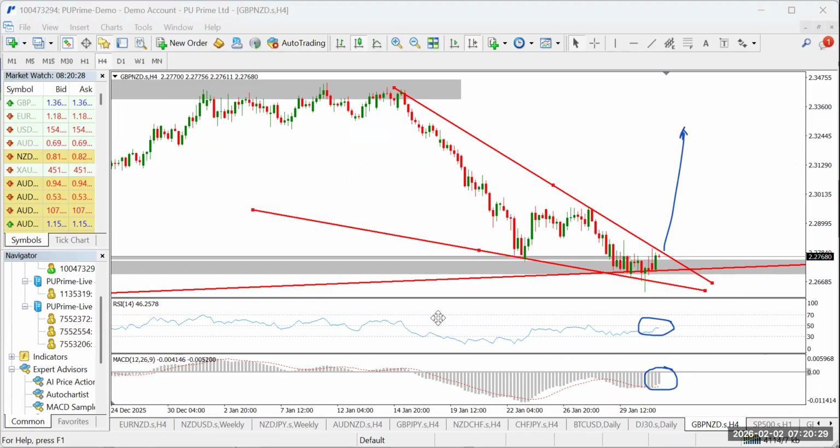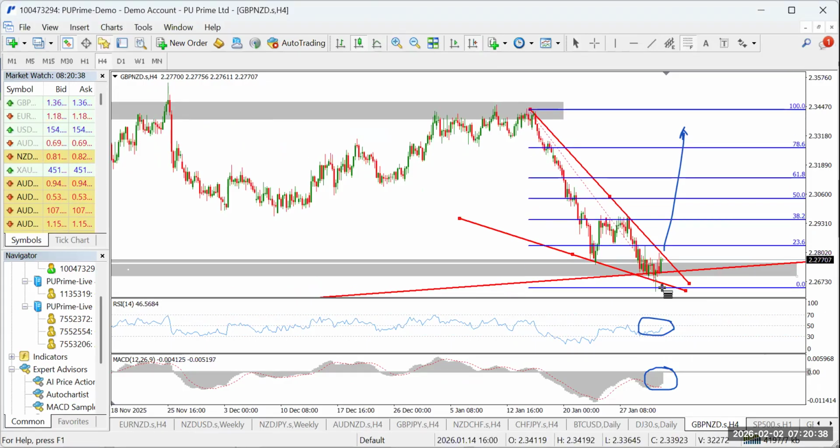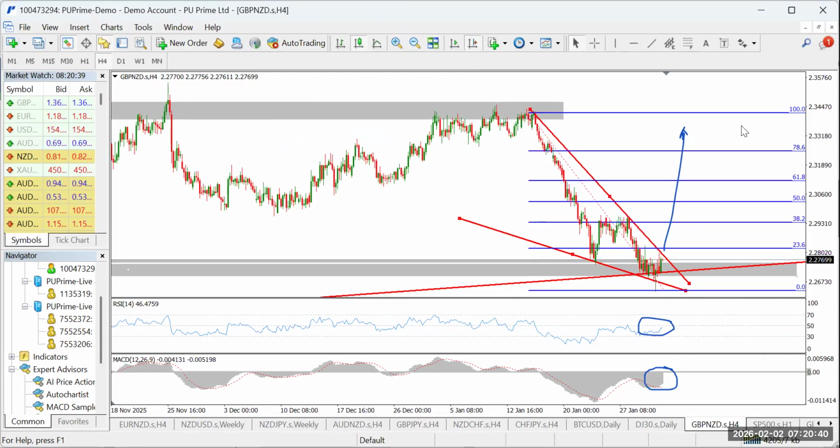And just like the Euro NZD, the profit potential of this setup also could be to the tune of about 200 pips to Fibonacci 50, about 300 pips to Fibonacci 17.6, and about 430 pips to Fibonacci 17.6.